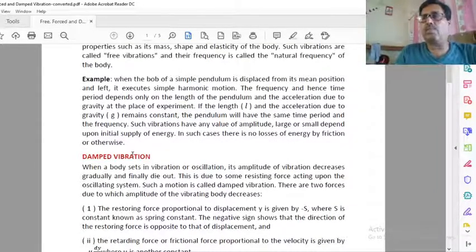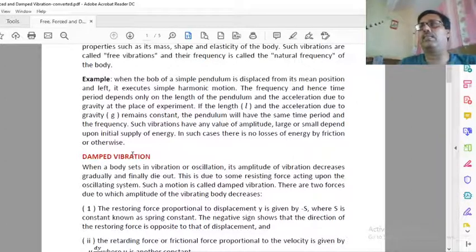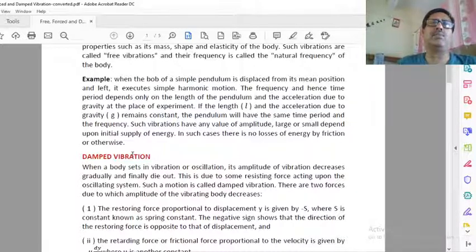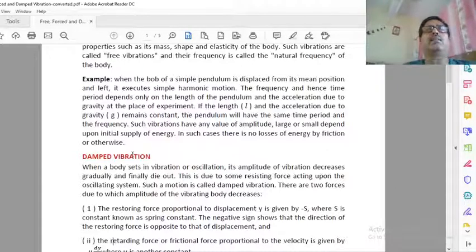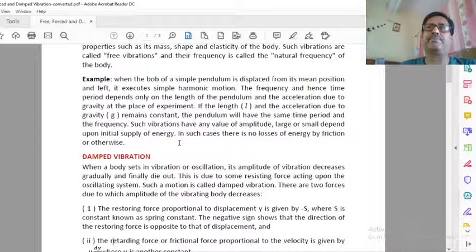Actually, when we set a body into free vibration, if there is no limitation, no restriction, no opposing force, no resisting force, then the body will vibrate with constant amplitude. There is no question of decreasing or increasing amplitude. But actually, it is not so.